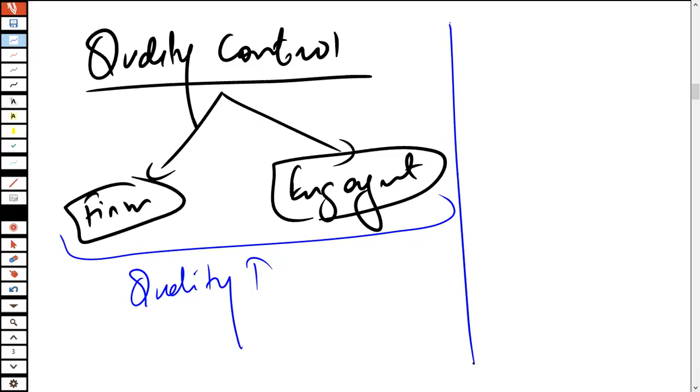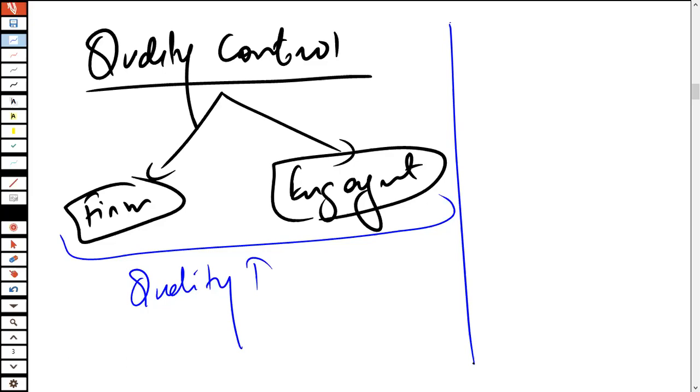That is something that we have to do. When we talk about quality control, quality control is one of those areas that actually tells us how an audit firm manages its overall quality, and how the audit firm ensures that the engagement-wise quality is being properly maintained and properly considered. So that is also something that is done.